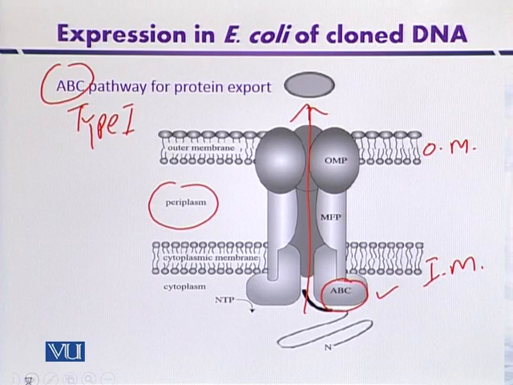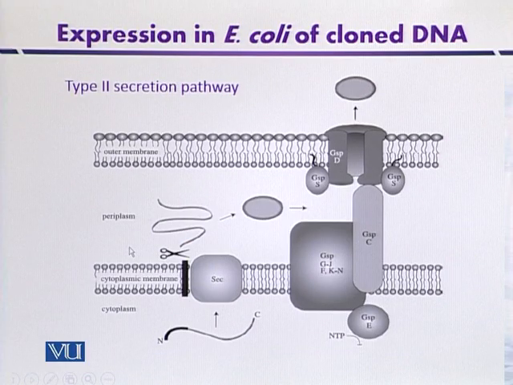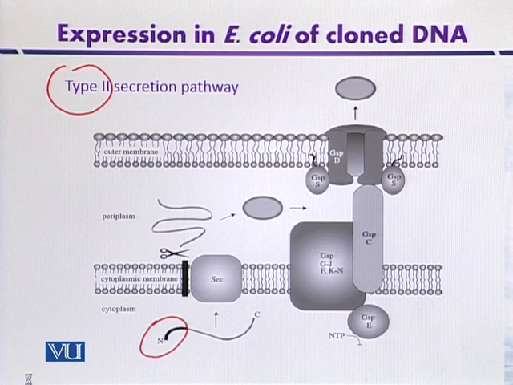In addition to that, the most common example of a secretory system is the type 2 secretory system, the main branch of the general export pathway. Here the target protein has an N-terminal signal sequence and is moved in a Sec-dependent manner, meaning that chaperone proteins are involved in the transportation from cytoplasm to the periplasm.